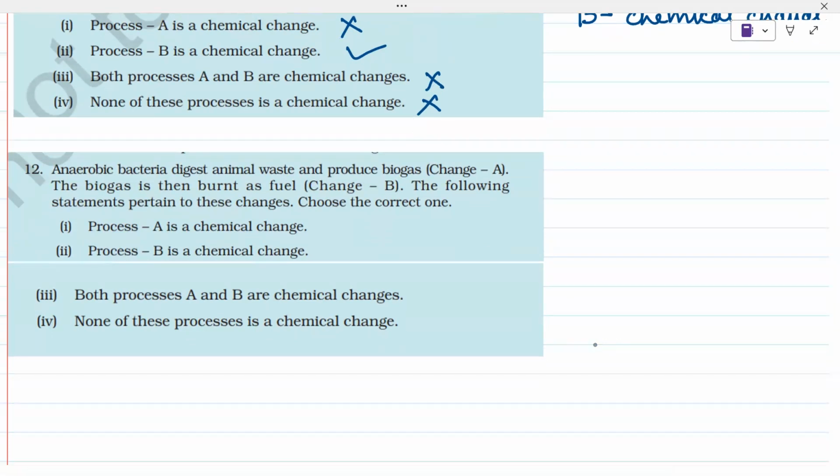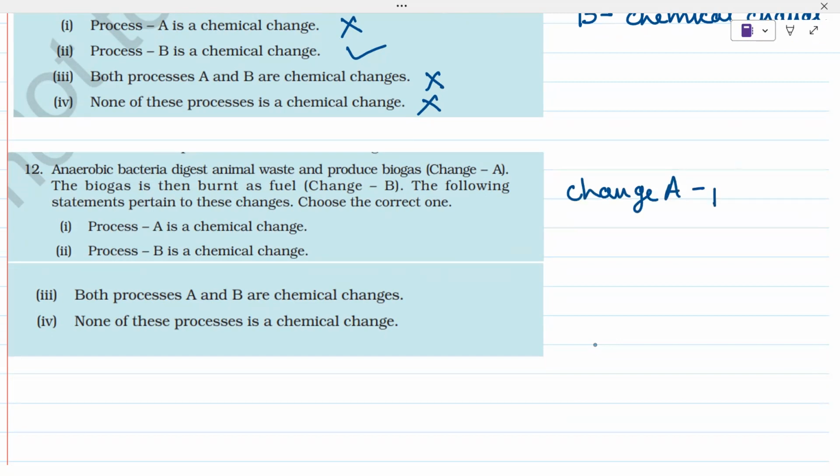Anaerobic bacteria digest animal waste and produce biogas. This is change A. The biogas is then burned as fuel, change B. The following statements pertain to these changes. Choose the correct one. So, anaerobic bacteria digest animal waste and produce biogas. What is happening here?